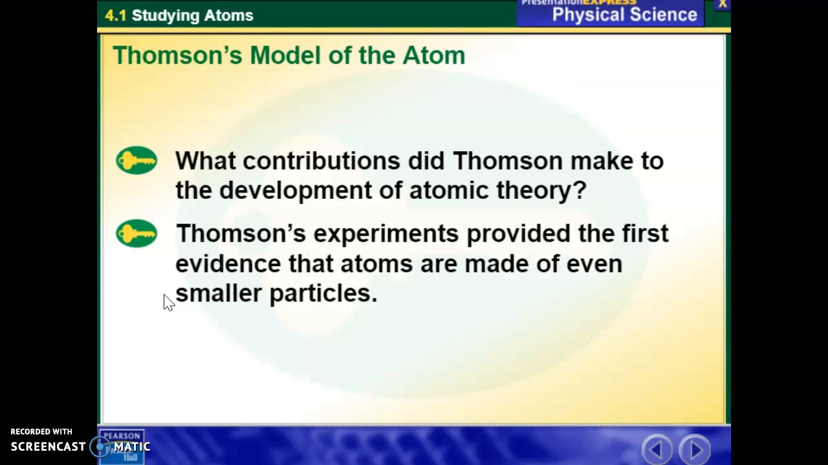So along comes a guy called Thomson, and it says as a key concept, what contributions did Thomson make to the development of atomic theory? Thomson's experiments provide the first evidence that atoms are made of even smaller particles, or subatomic particles. Dalton was on the right track, but Thomson discovers that not only are atoms the smallest particles, but they're made up of even smaller particles, or what they call subatomic particles, which we'll talk about in a second.